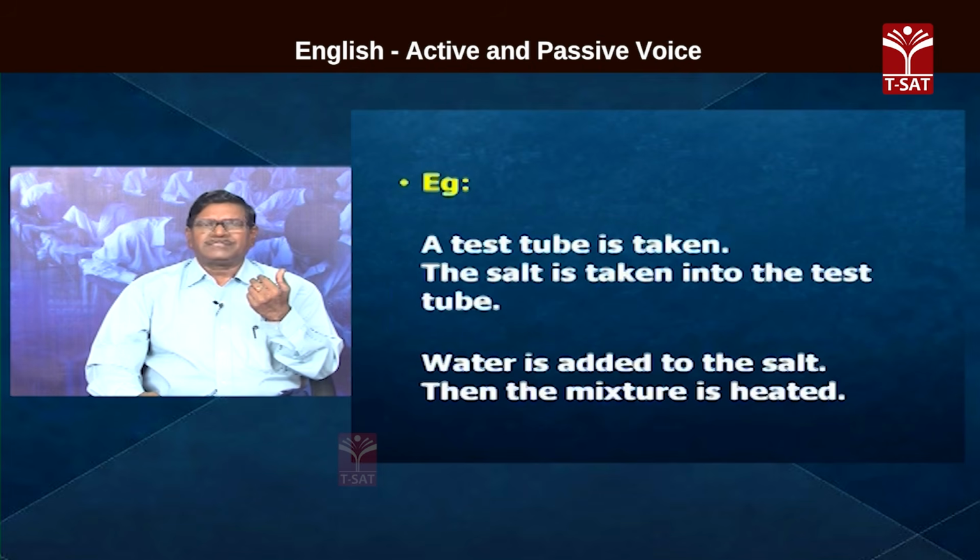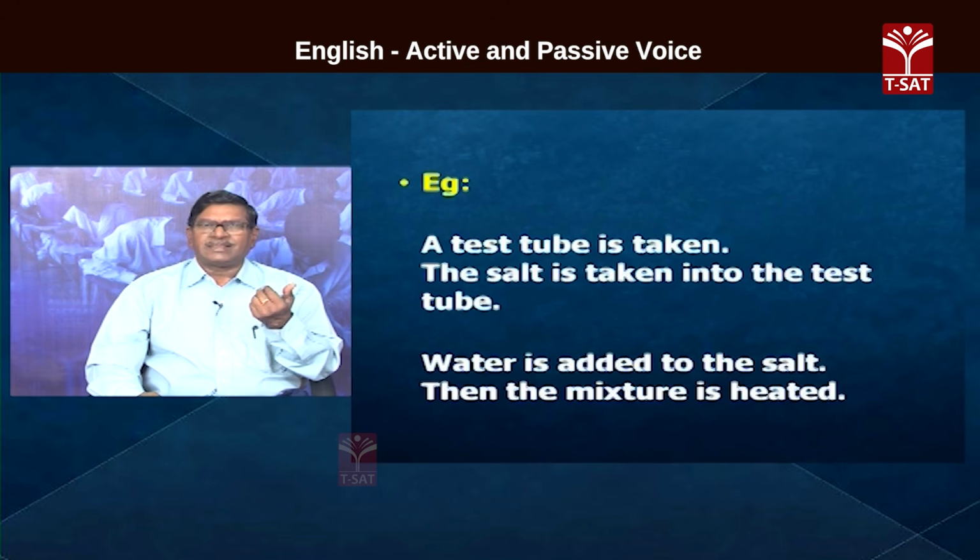Let us see some examples. A test tube is taken. You take a test tube or I take a test tube, we said. A test tube is taken. The salt is taken into the test tube. Water is added to it. Water is added to the salt. Then the mixture is heated. So, this way, if you go on conducting an experiment, all the sentences are used in passive form.